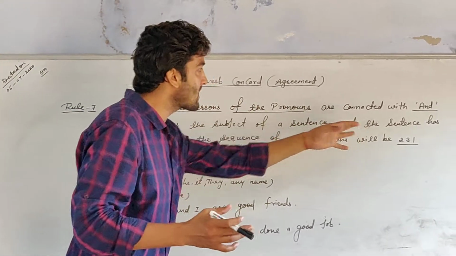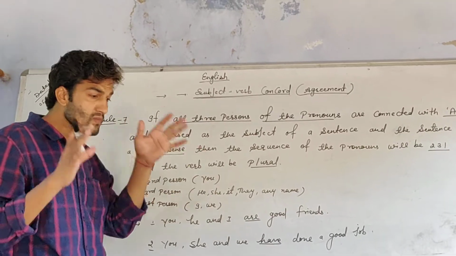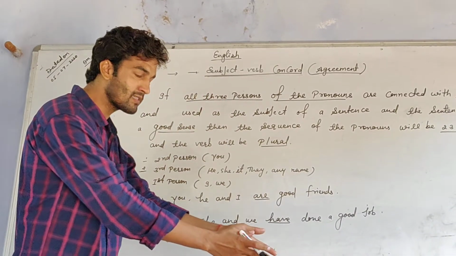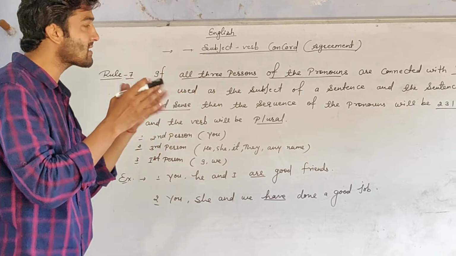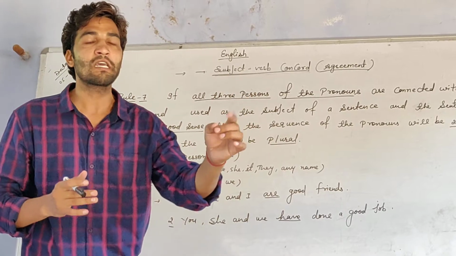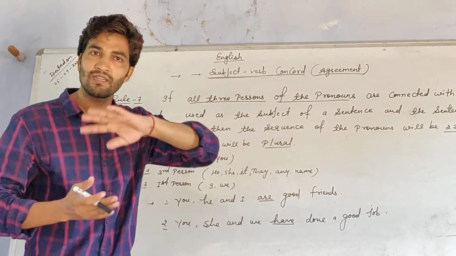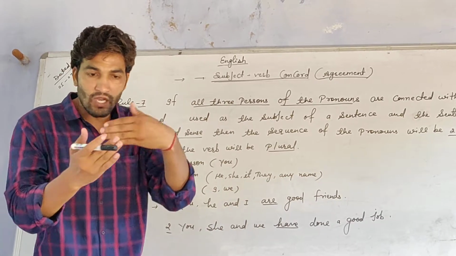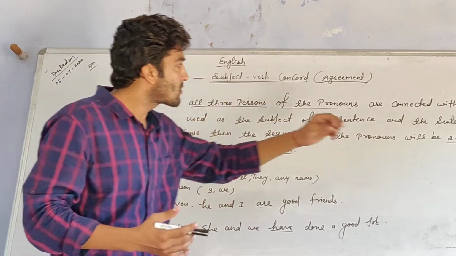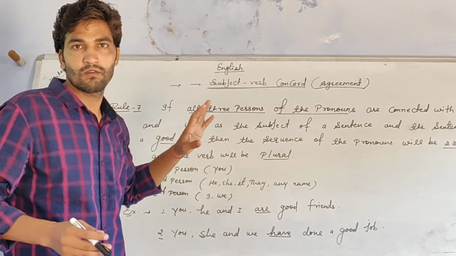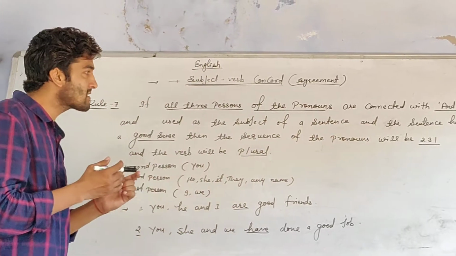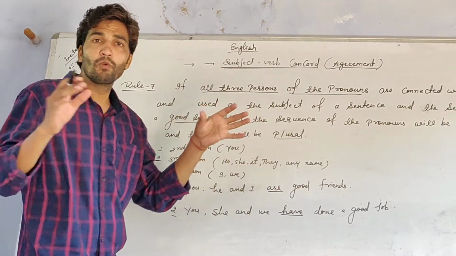If three persons of a pronoun are given in a sentence and the sentence has a good sense, not a bad sense, I am talking about a good sense, then the sequence of the three persons will be 2, 3 and 1, and the verb will be plural.